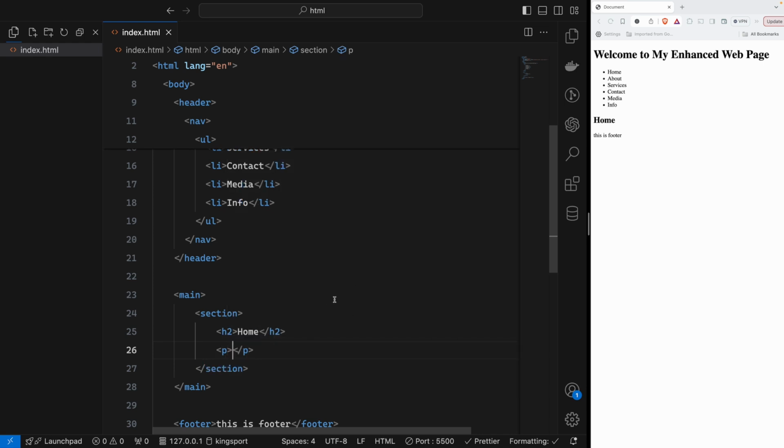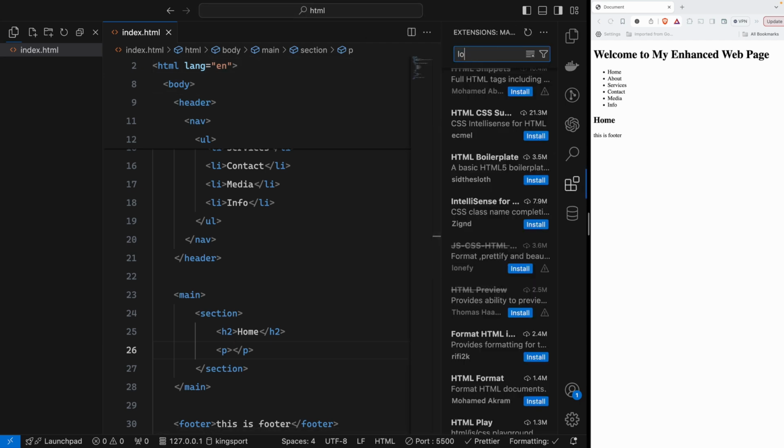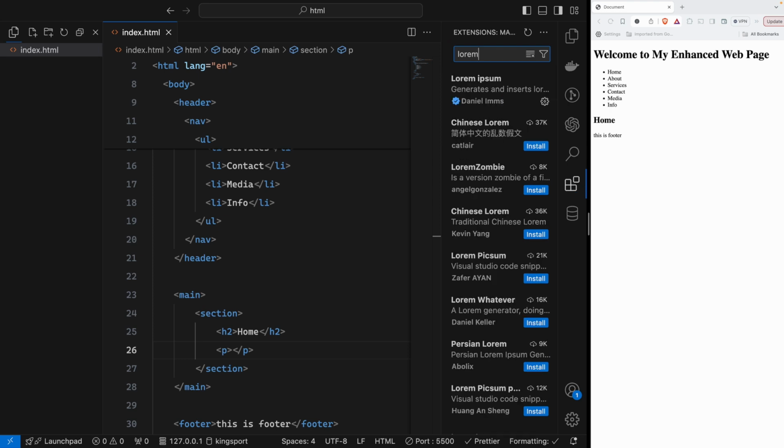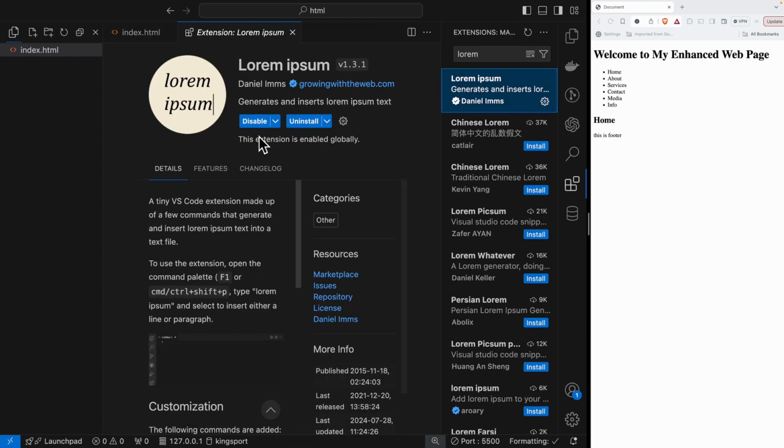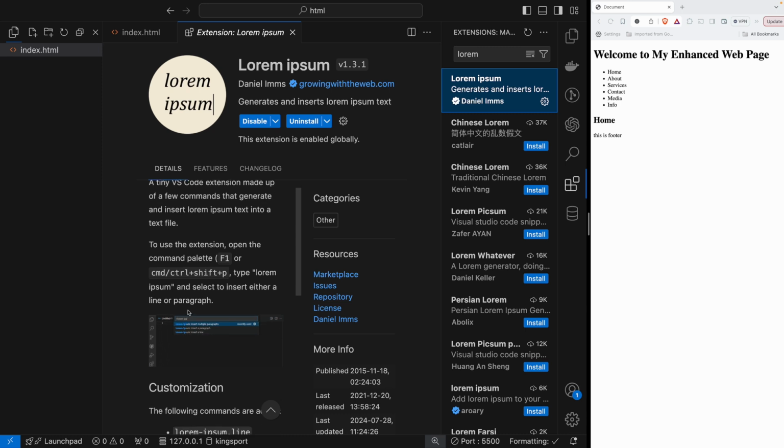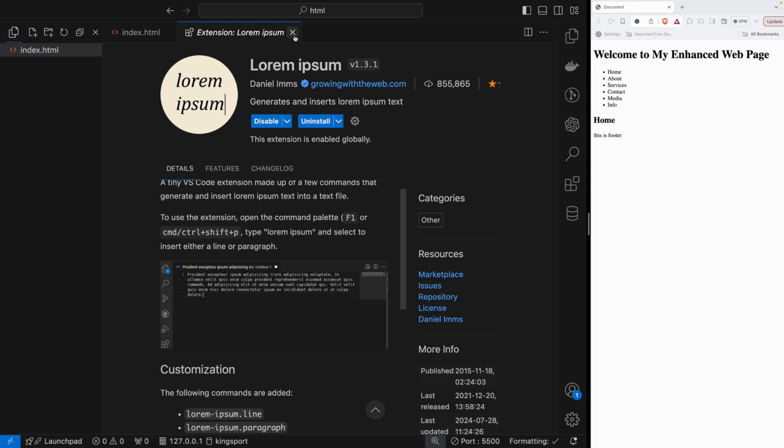Inside it, this is the section of the book. For now, I don't want to write the text like this inside it. I can use the extension called Lorem, the Lorem pack extension. After you install it, you have to type Command Shift B or Control Shift B in order to use that extension. So for now, I will minimize it and then close it.